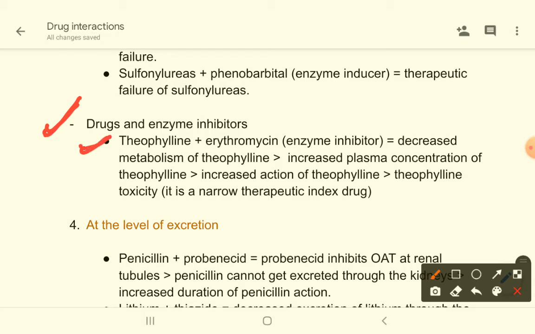Erythromycin is an enzyme inhibitor drug, so erythromycin decreases the metabolism of theophylline. So that causes increased plasma concentration of theophylline, and that will lead to increased action of theophylline. That may lead to theophylline toxicity, because theophylline is a narrow therapeutic index drug. So a small increase in plasma concentration may lead to severe adverse effects.